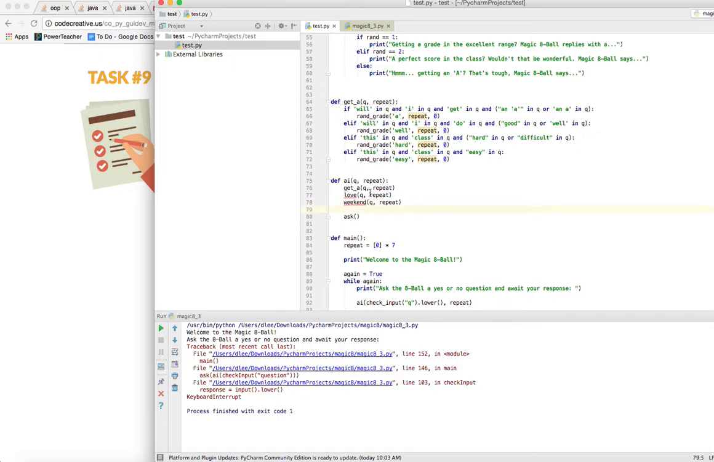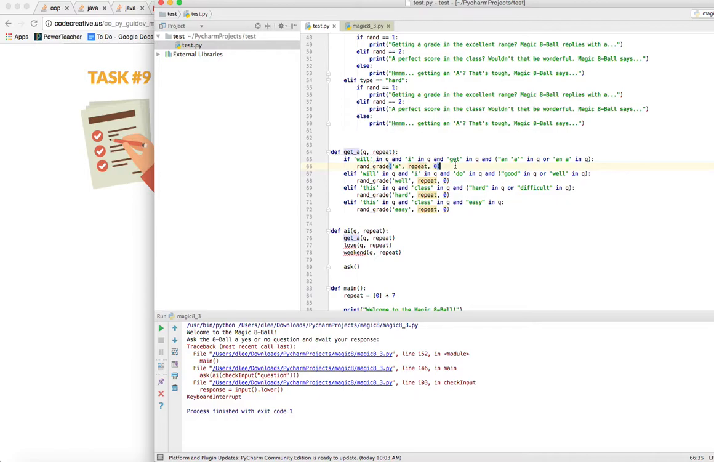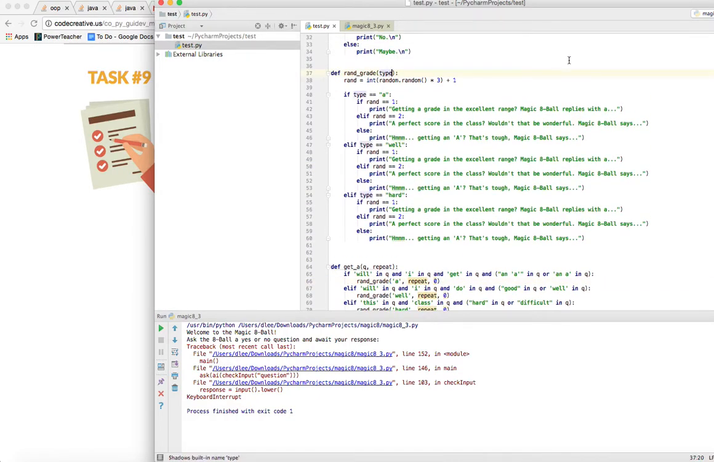That way we can use the repeat array and just check if the corresponding element is greater than 0. And if it is, then we know that a question from this category has been asked previously. So we're going to run rangrade and give it the repeat array and the index. Rangrade needs to accept that, so I'm going to take in repeat, and I'm going to take in the index, like so.